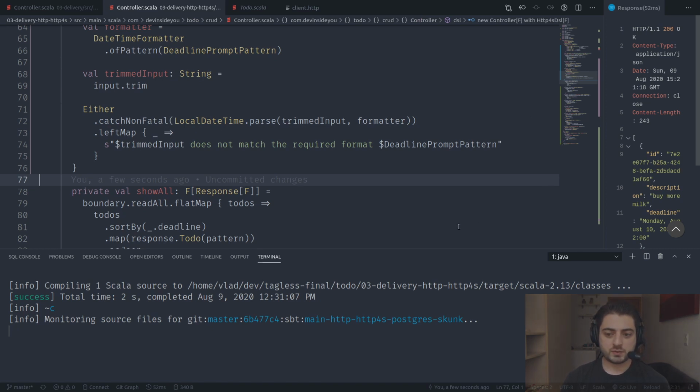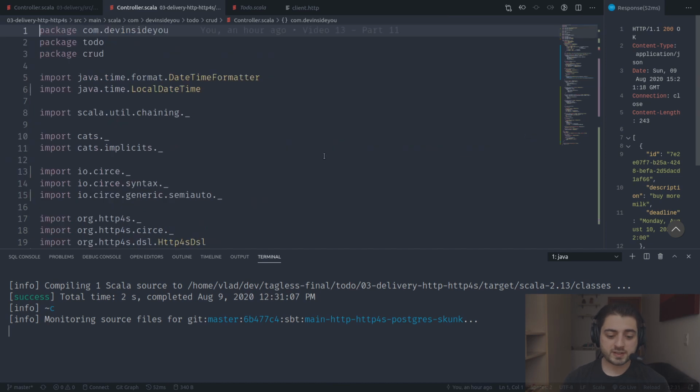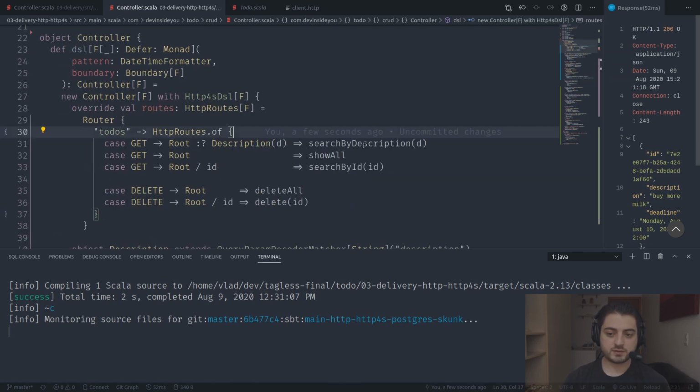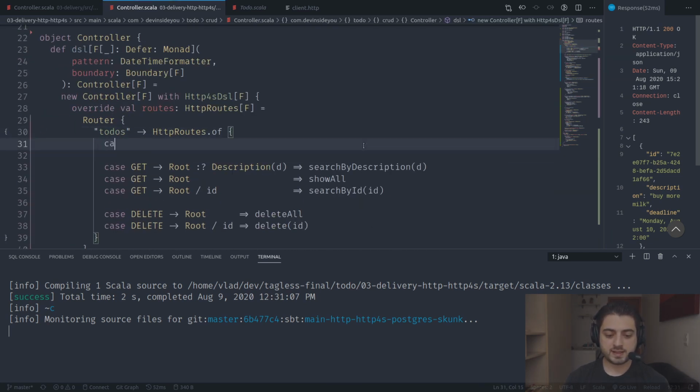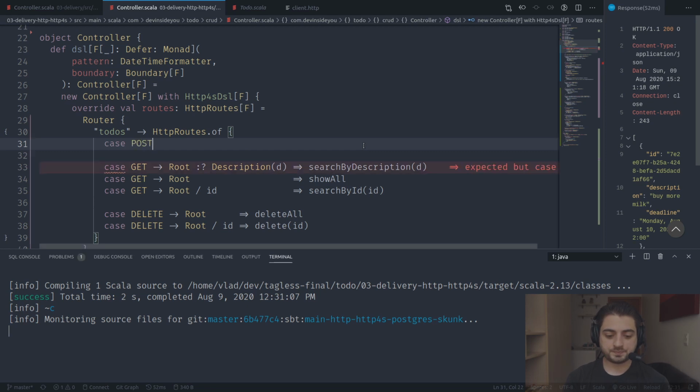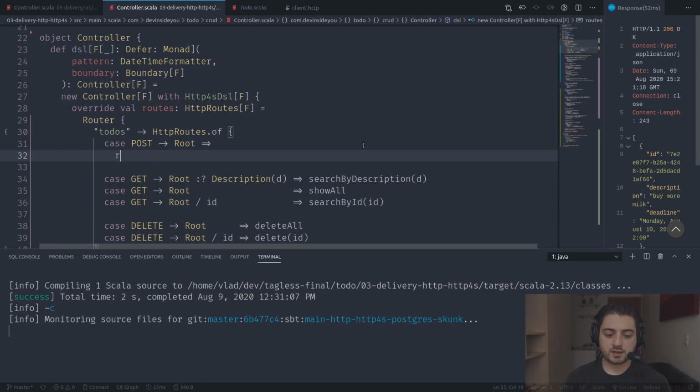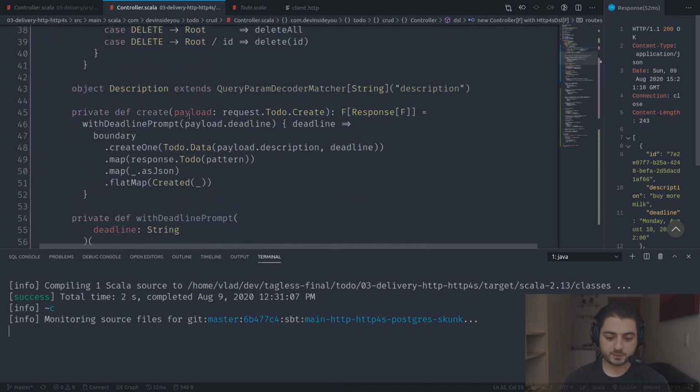Okay. So oh no, we forgot the actual route. So we need to go over here. And we're going to say case post to root. Okay, it's going to be R, and R is going to become from here, right? So we're going to assign it over here as request to do create. Okay, this is our case class. We're just going to flat map into create, right? Because create it wants this payload.